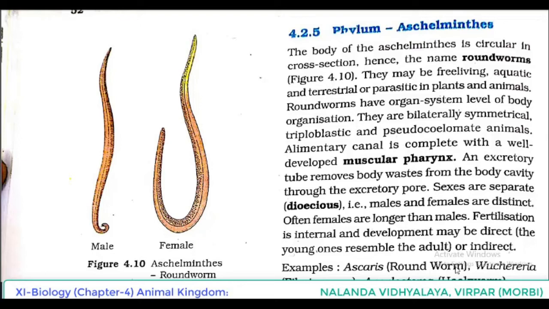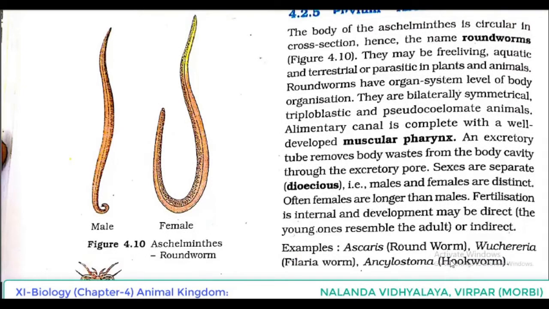And for identifying, often females are longer than males. Fertilization is internal and development may be direct. In the case of direct, the young ones resemble the adult, or may be indirect. That means we have to understand during development larval stages come. Examples: Ascaris, commonly known as roundworm, Wuchereria filaria worm, and Ancylostoma hookworm.